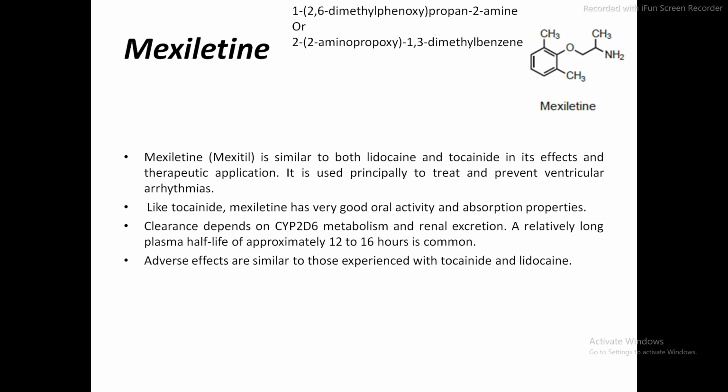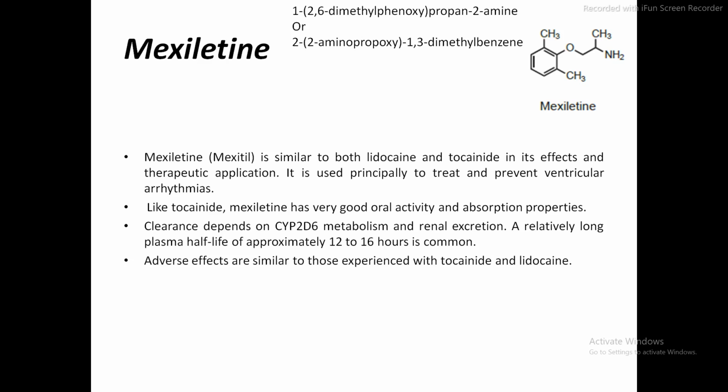So mexiletine is similar to lidocaine in its effect and therapeutic application. Since it is similar to lidocaine, of course it is used in the treatment of ventricular arrhythmias. Mexiletine has very good oral activity and absorption properties.